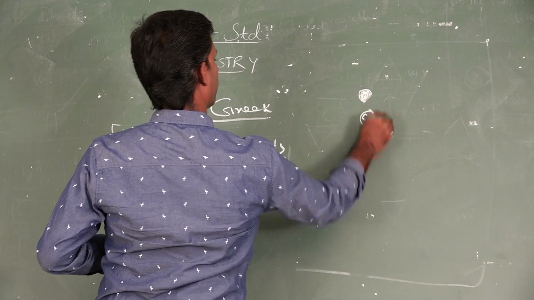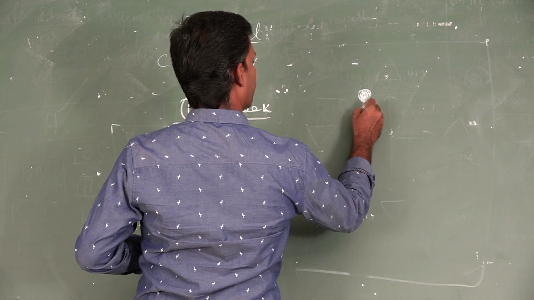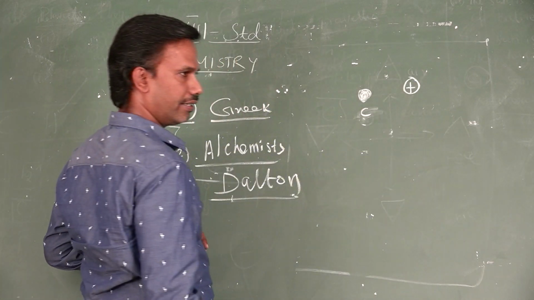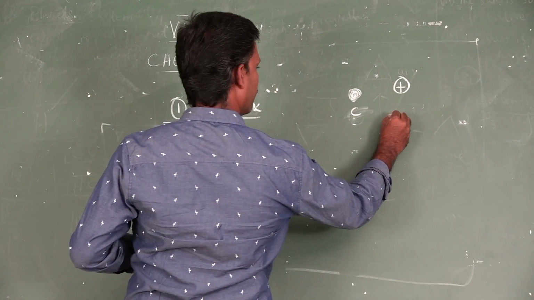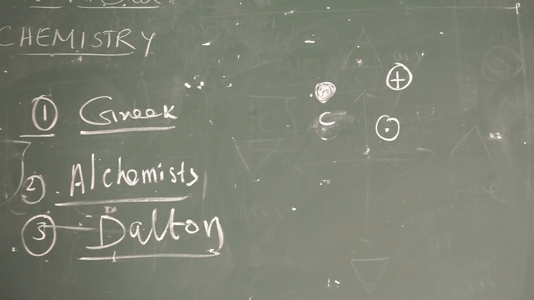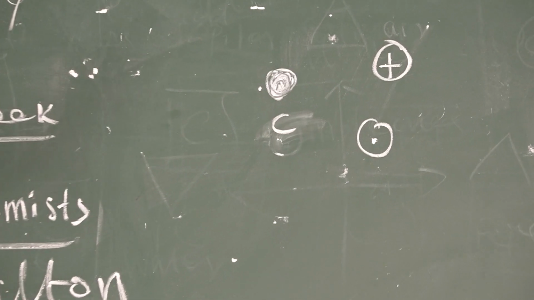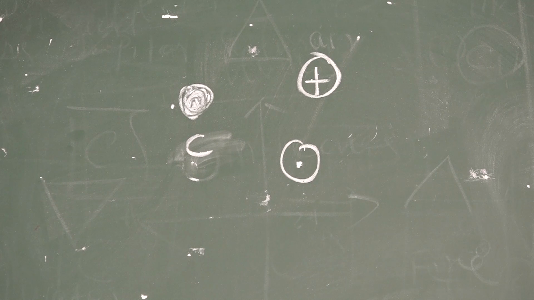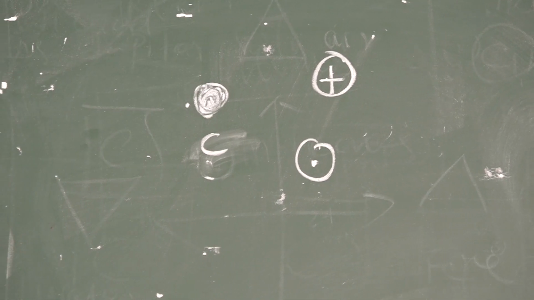This is for carbon. For sulfur it is given like this. For hydrogen, like this. Such symbols were given by Dalton. It is a pictorial symbol given by Dalton. This is also so complicated, so it is not in use.